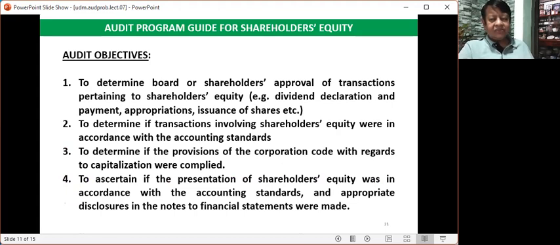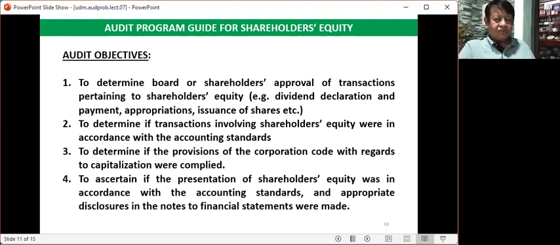Before we proceed to the problem-solving exercises, we have first to discuss the Audit Program Guide. The Audit Program Guide is the tool being used by auditors in conducting field audit. Just like a soldier going to war is equipped with guns and ammunition, in the same manner, an auditor is equipped by this gun and ammunition. We call it Audit Program Guide.